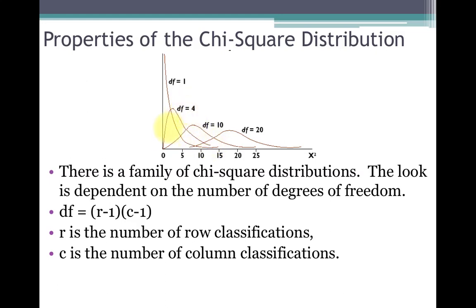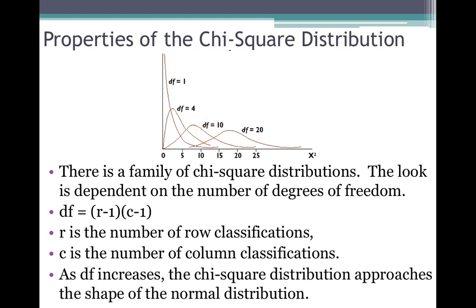Now, we don't really have to worry too much about the shape of the distribution based on different problems because every problem is going to be conducted in the same way. We're going to just assume that we're looking at a skewed right distribution every time we do chi-square, but keep in mind that it does change shape if you were to compare one contingency table to another contingency table.